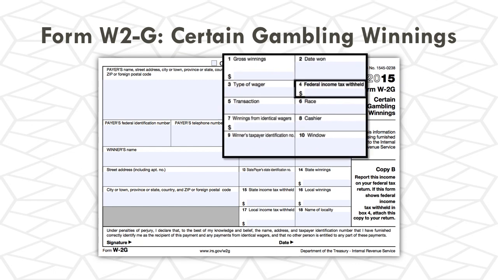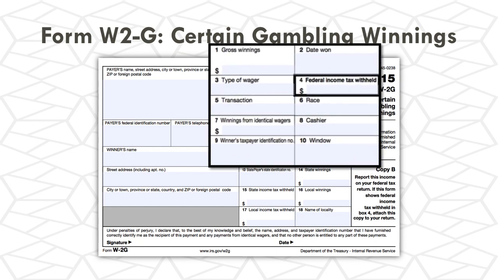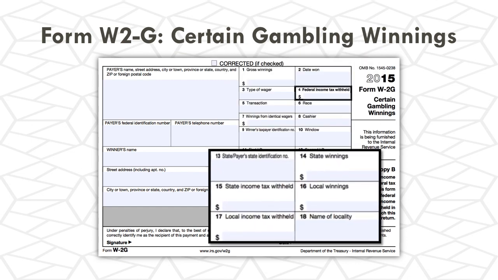So just a closer look at these forms, you'll see here there's gross winnings. It'll show the date won. It'll show what type of wager it was. So that would be slots, lottery, some other type of gambling mechanism. It'll show any federal income tax that was withheld. Then there might also be some other various type of information reported about where the gambling income was won. The bottom will show any state information. Again, it may not be taxable in every state, but if it is, it will show state winnings and show state income tax withheld, as well as local winnings and local income tax withheld.